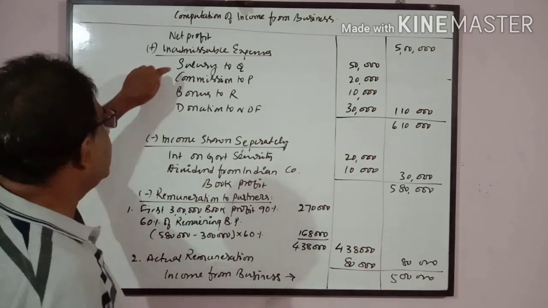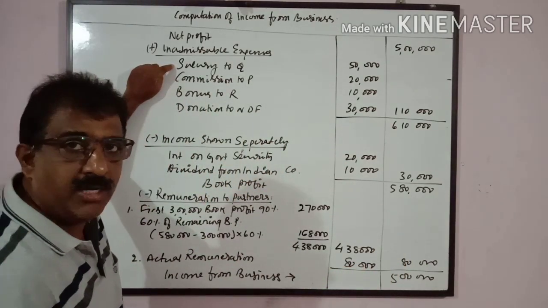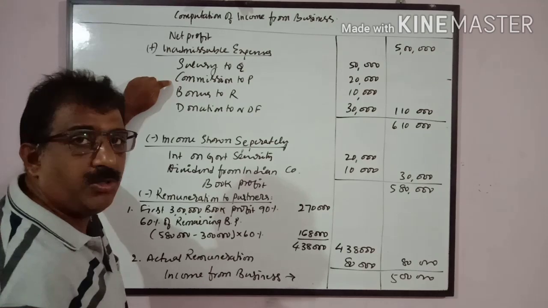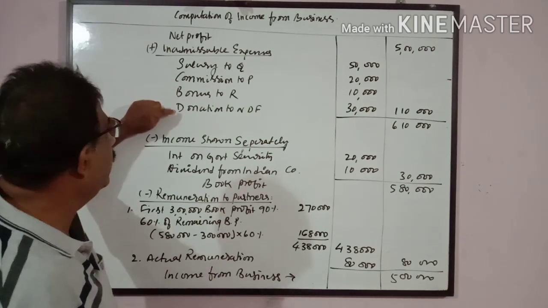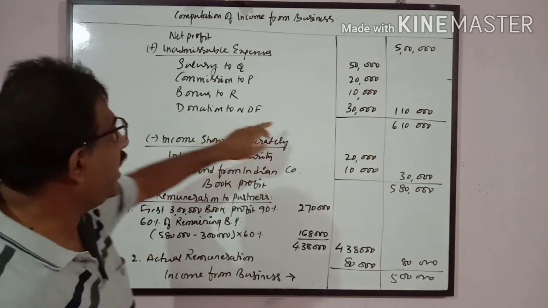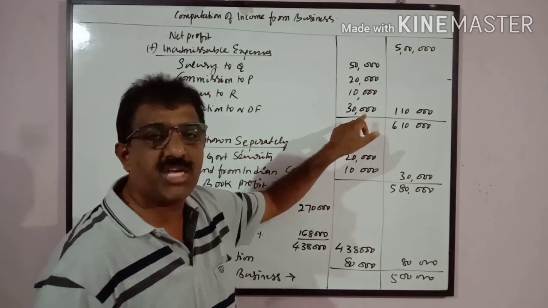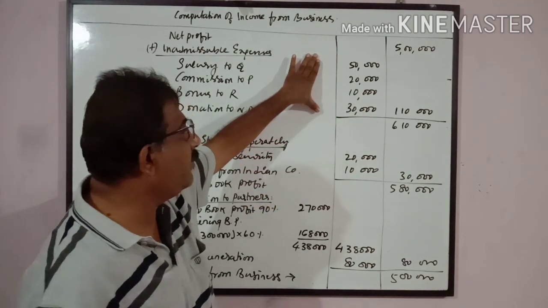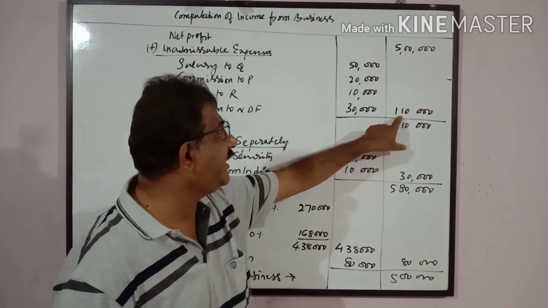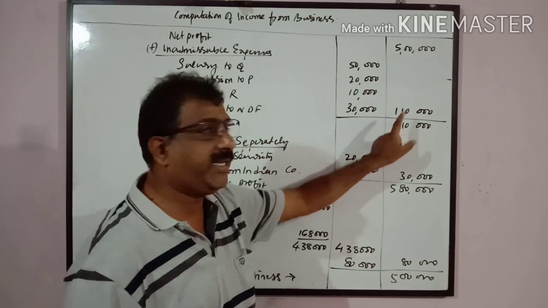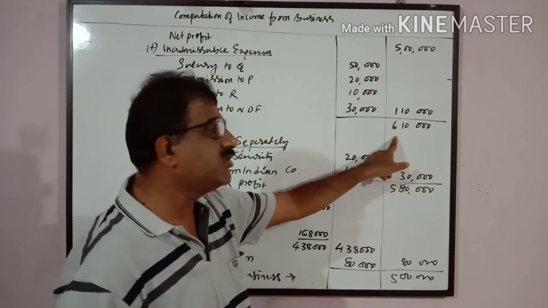So salary to Q is inadmissible, commission to P inadmissible, bonus to R inadmissible, and donation to NDF, National Defence Fund, any donations, charities, inadmissible. All these will be taken as inadmissible expenditures. Total it comes to 1 lakh 10,000. 5 lakhs plus 1 lakh 10,000 becomes 6 lakh 10,000.